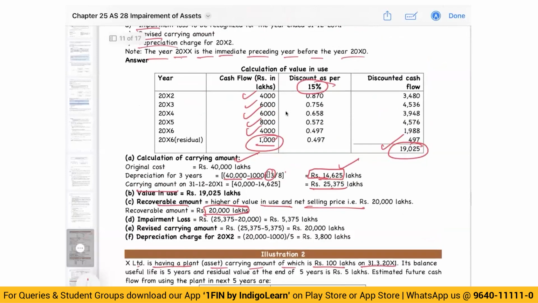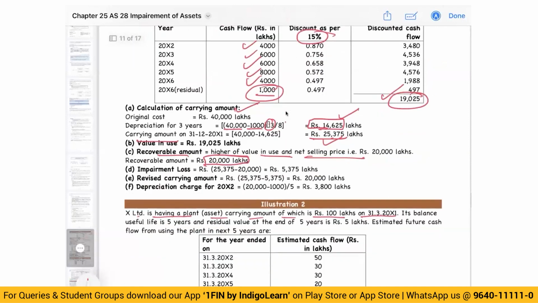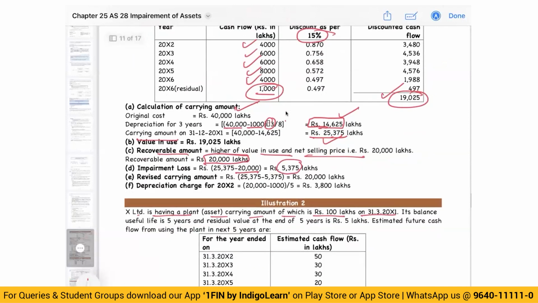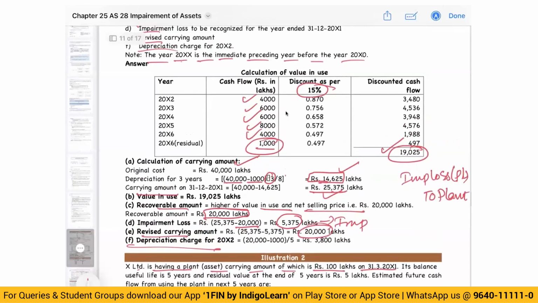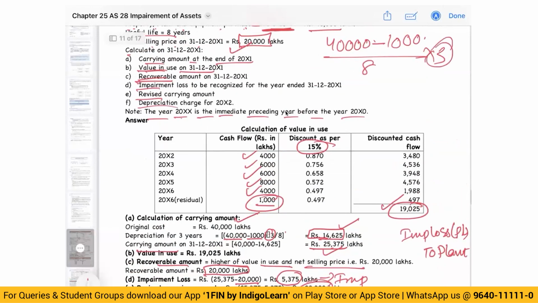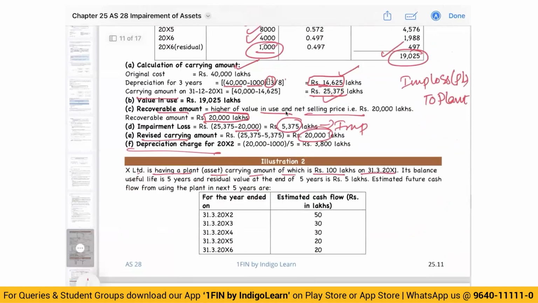What is the carrying amount? 25,375. 25,375 minus 20,000, impairment loss is 5,375. This will be impairment loss, P&L to plant entry. Revised carrying amount is 20,000 lakhs. Revised depreciation, how much? 3 years are gone. Now we are left with 5 years. You will do 20,000 minus the residual value 1,000 divided by 5. Are we clear with this question?